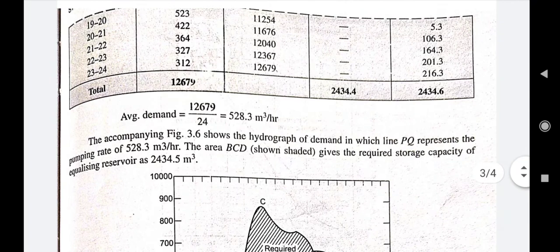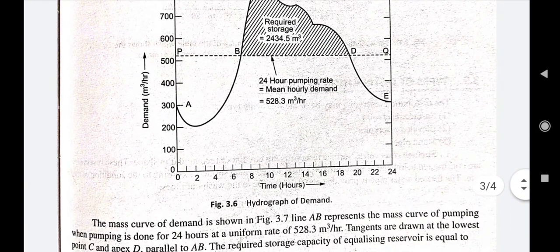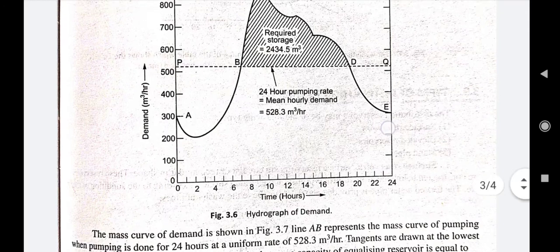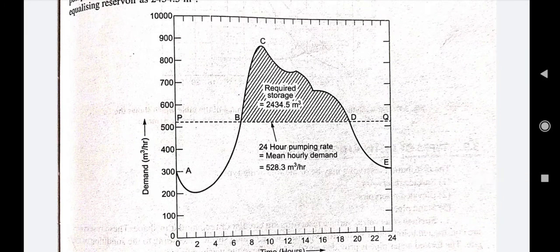Now we have to draw a hydrograph. As we have discussed, the hydrograph is a graph plotted between demand and time, right? The line PQ is the 24-hour pumping rate, that is the mean hourly demand, again 528. When we plot this graph, the positive values will always come into the shaded area where the requirement is more.